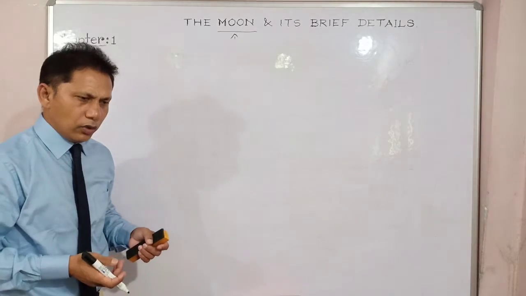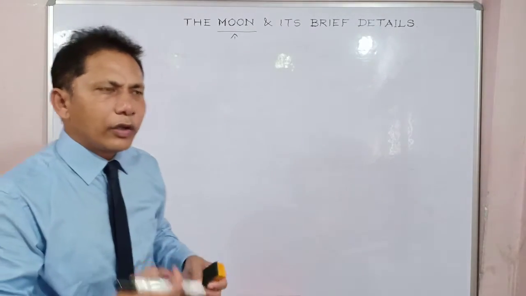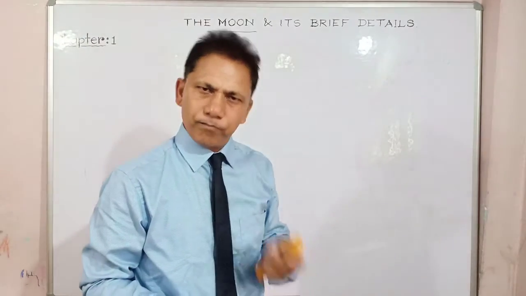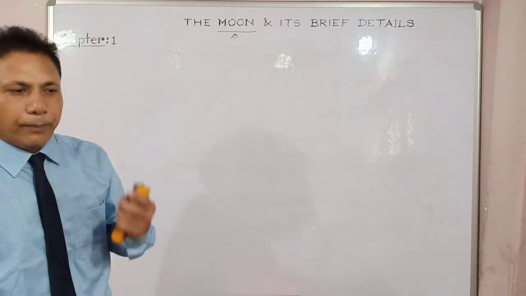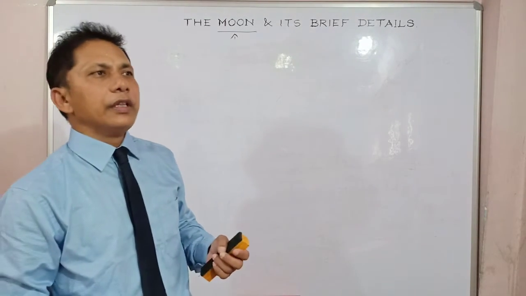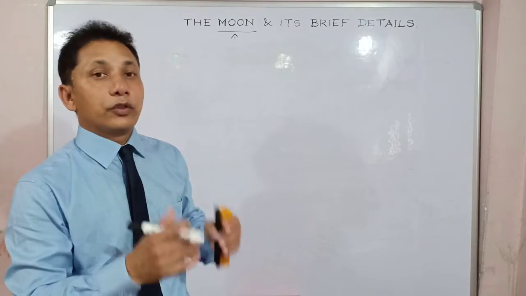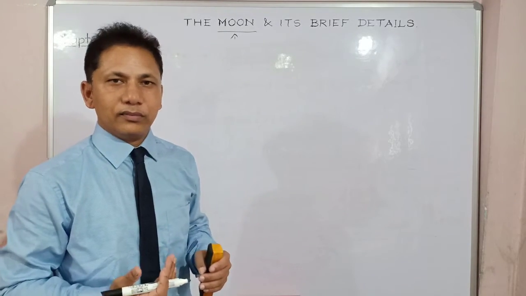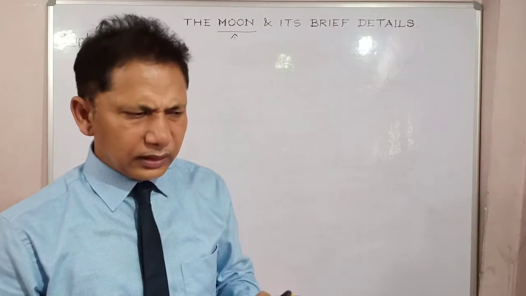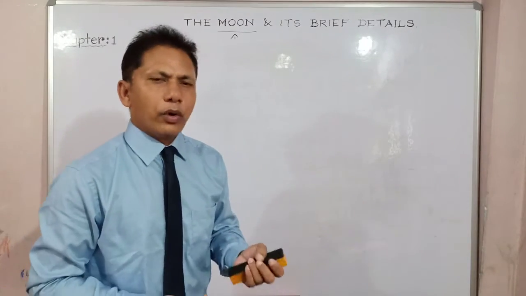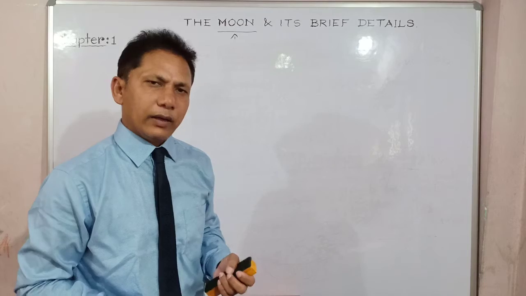So what is the basic scientific reason behind this? Why is the moon visible partially, in different shapes and sizes, throughout the month? It is very important to know. Some question may be based on that also.